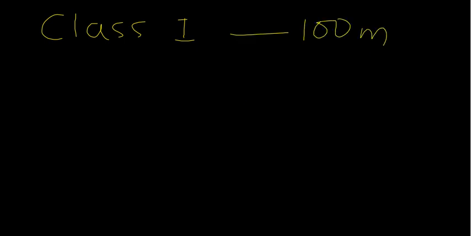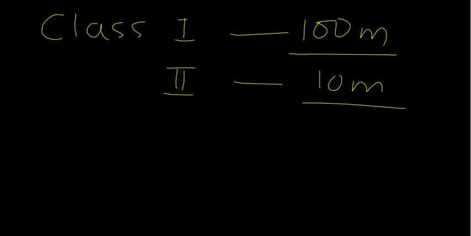For example, class 1 can be transmitted over the largest possible distance, about 100 meters. Similarly, class 2 is about 10 meters, which is the one we generally use in our day-to-day life, right? And you have one more, class 3, which is for just about 1 meter distance. These are the three classes.